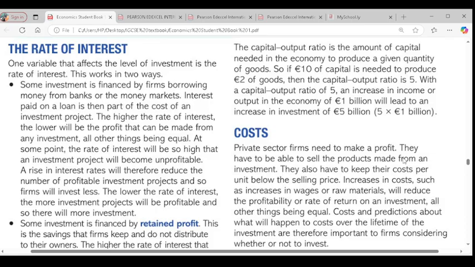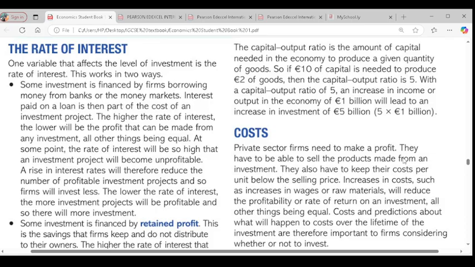So a lower interest rate means investments through borrowing would be more profitable. So firms would rather spend more on investment then. So a high rate of interest would reduce investments through borrowing, and a low interest rate would increase investments through borrowing. Do you get the point there? Any question about that? No. Good. So we're still on the rate of interest.